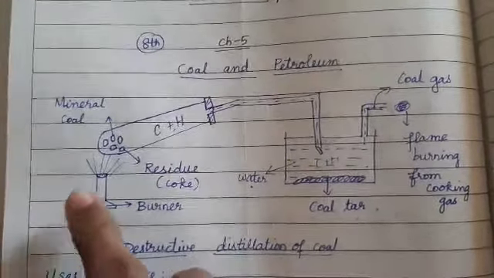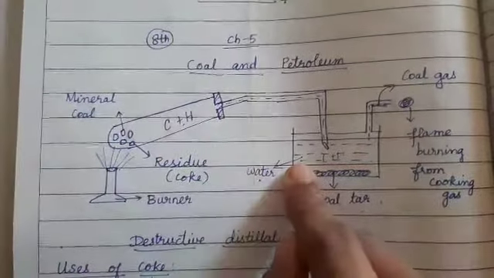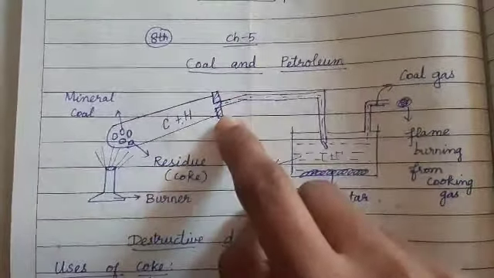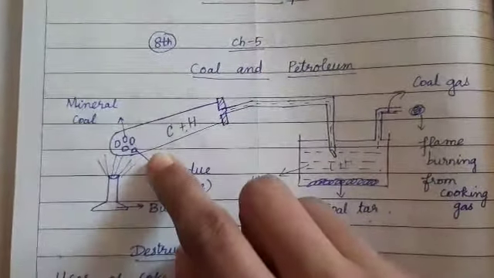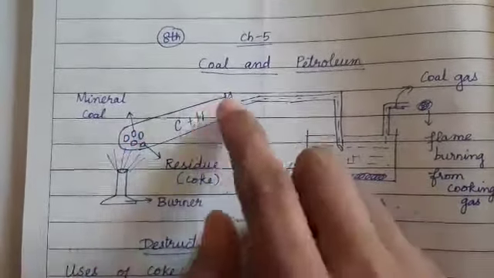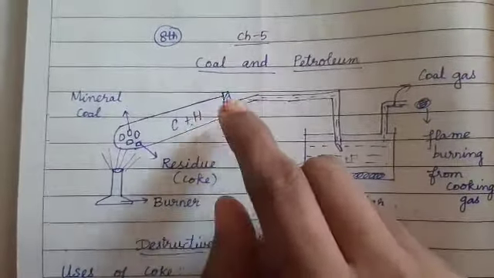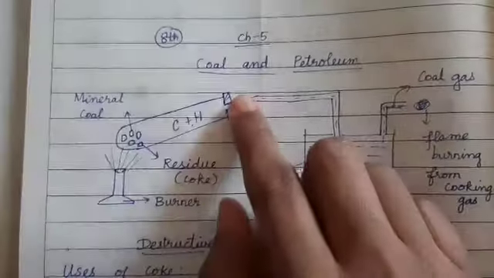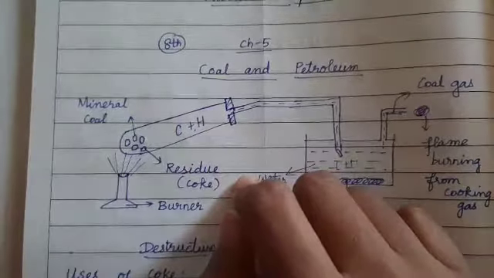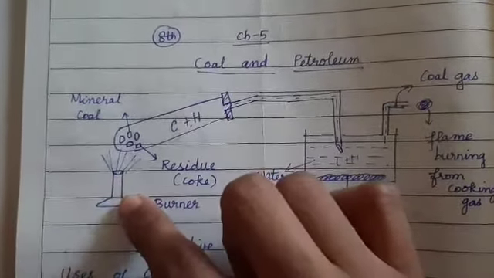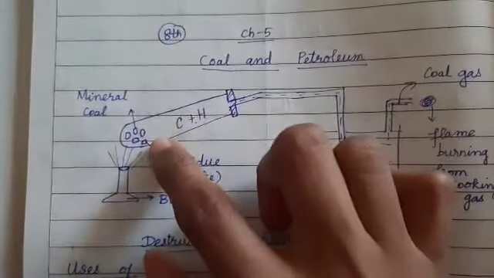Okay, so for this you first need a burner and an apparatus. A big test tube, a beaker and a stand. A stopper-like substance called a rubber stopper. What I will do is I will take the mineral coal in a big test tube and fit the end with a rubber stopper. The rubber stopper holds the test tube very tightly so that the gases are not released out. Now I will provide the flame to the test tube in such a way that the coal is burnt.